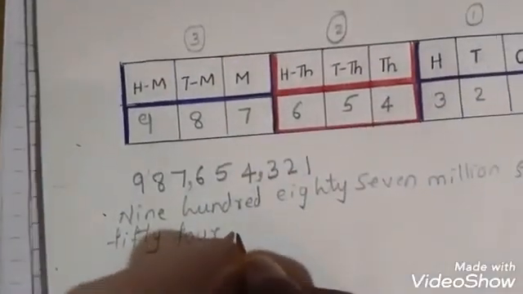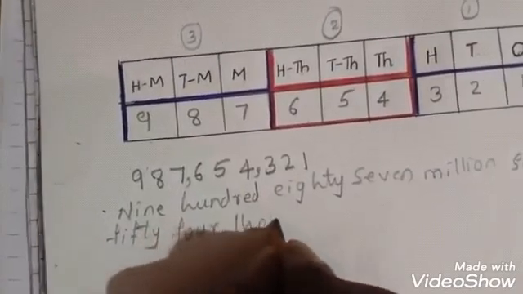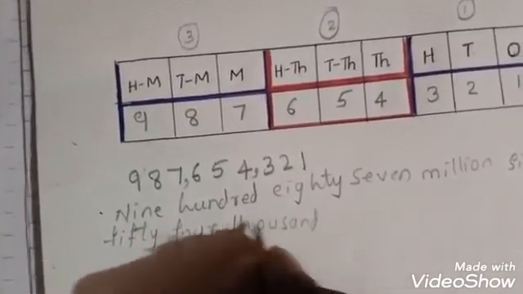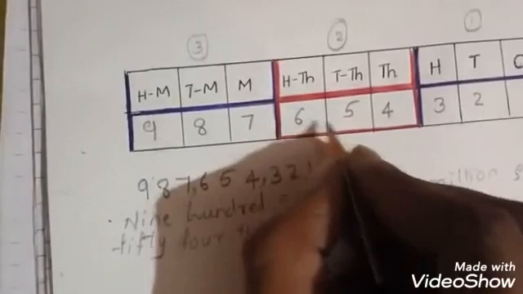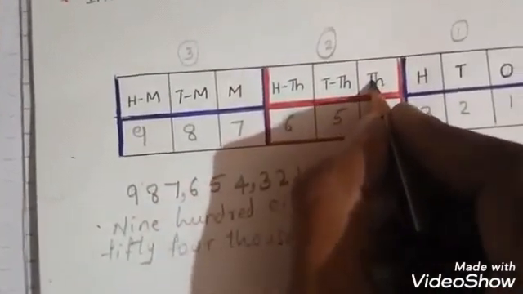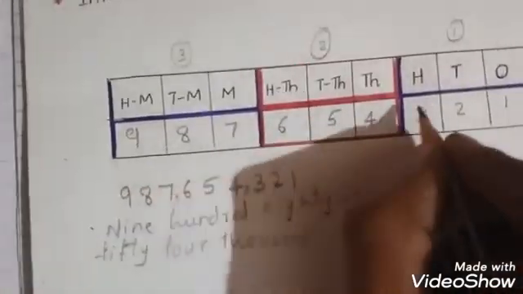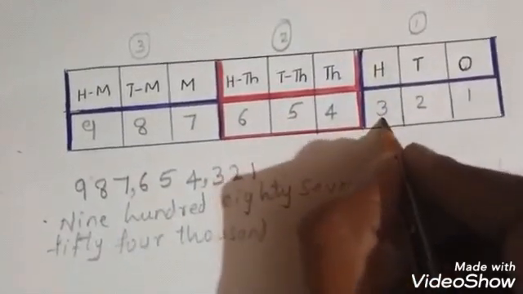Thousand place. 654,000. Okay, this group is over now, and next one more group is there, that is 321.